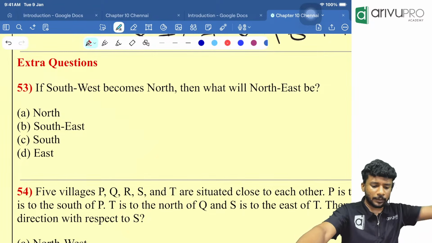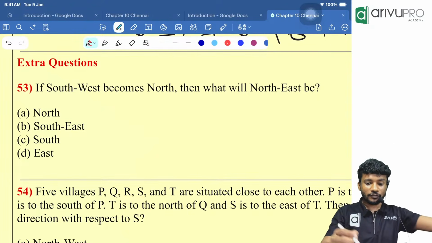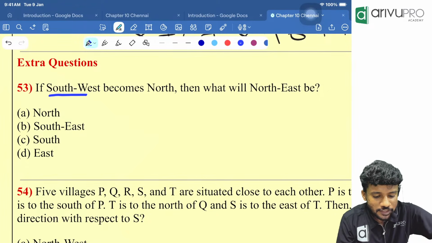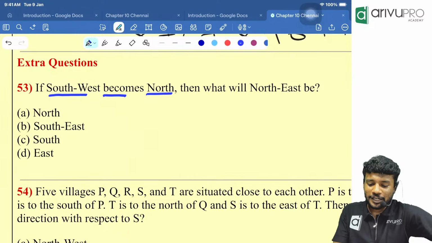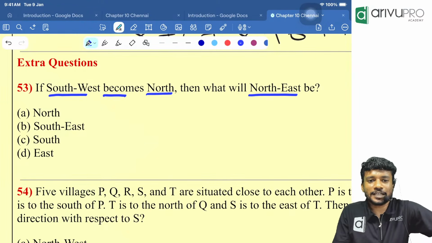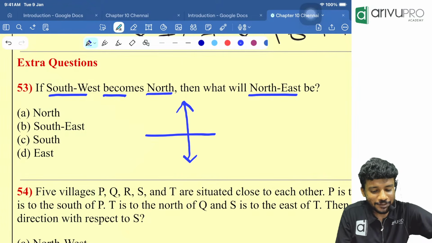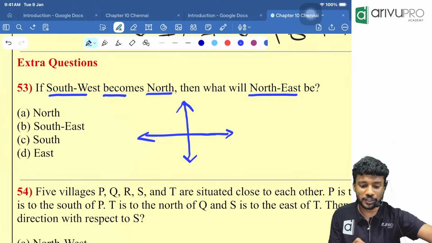Now, people, the final set of questions. The last and final set of questions. Here, if southwest becomes north, then what will northeast be called? If Vijay becomes the CM, what will Stalin become? Just like that. Now, normally we are going to write the direction. So the approach for this is much easier. You should have an eraser. If you don't have an eraser, you will take a lot of time to solve this question.